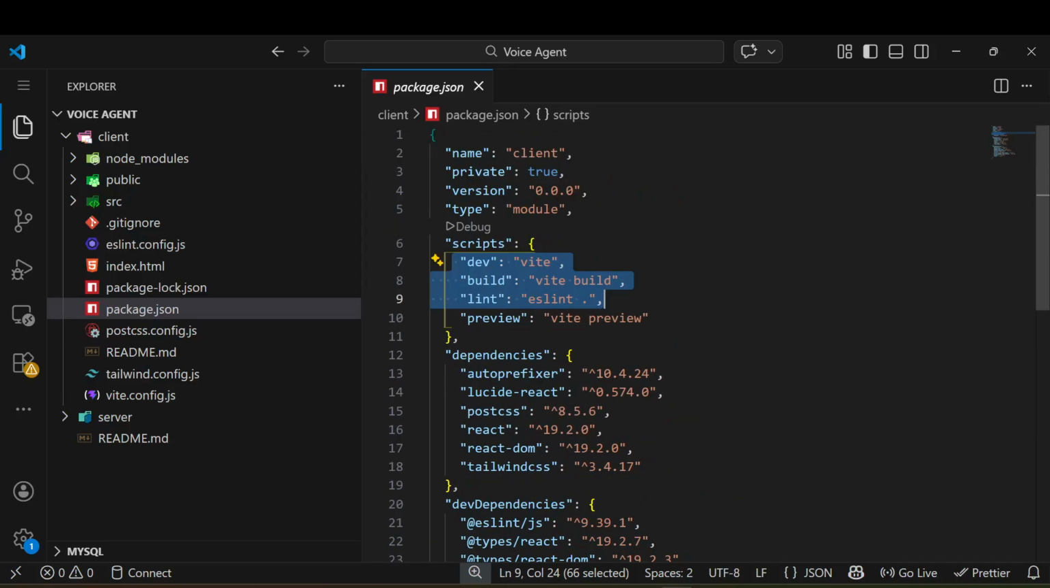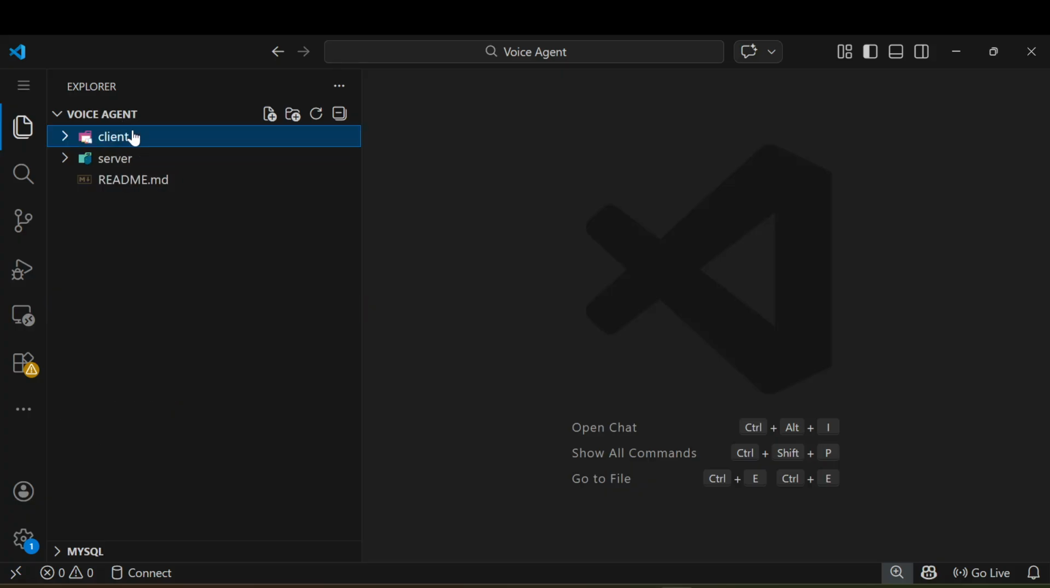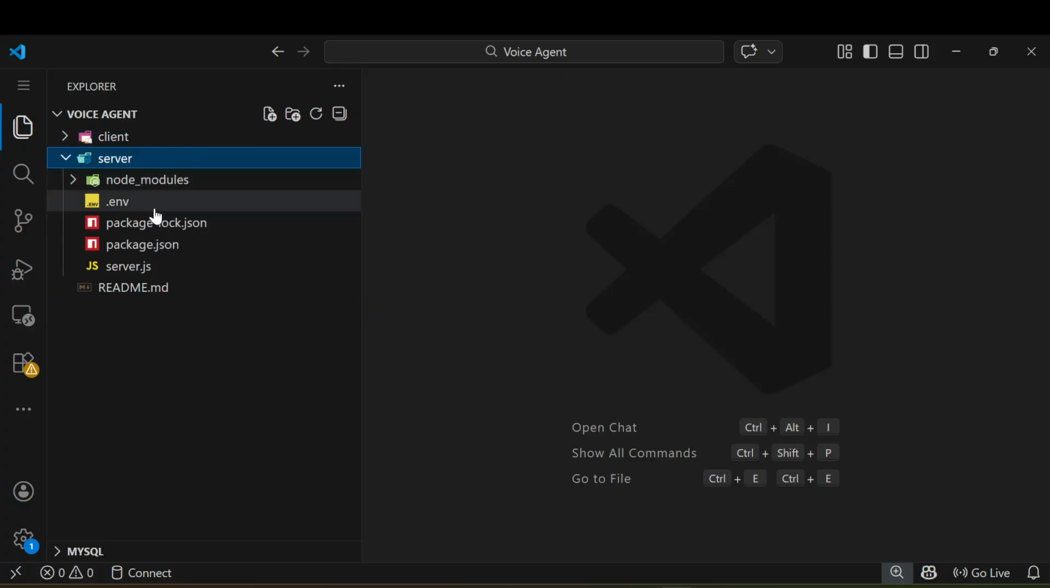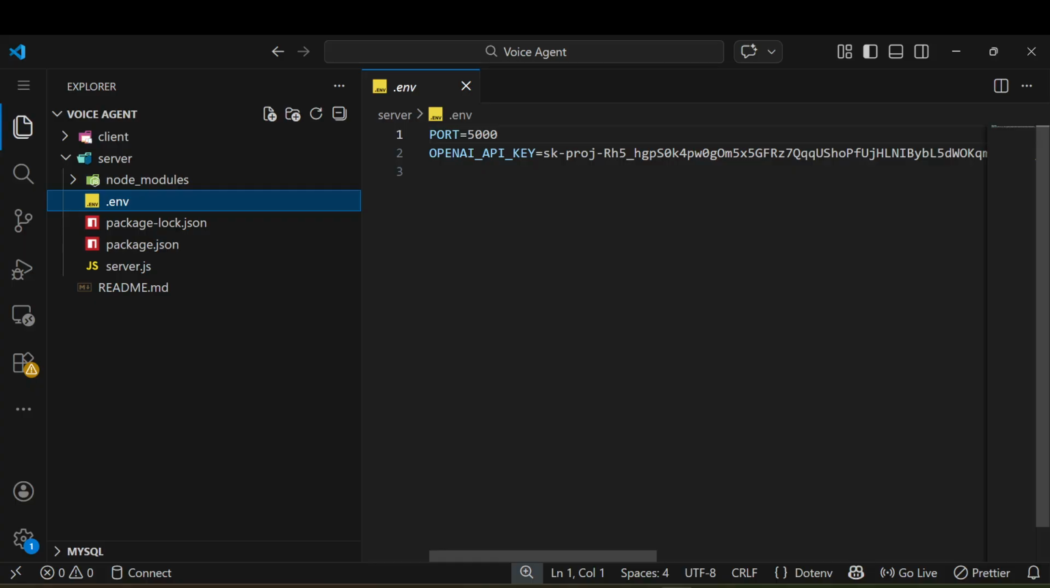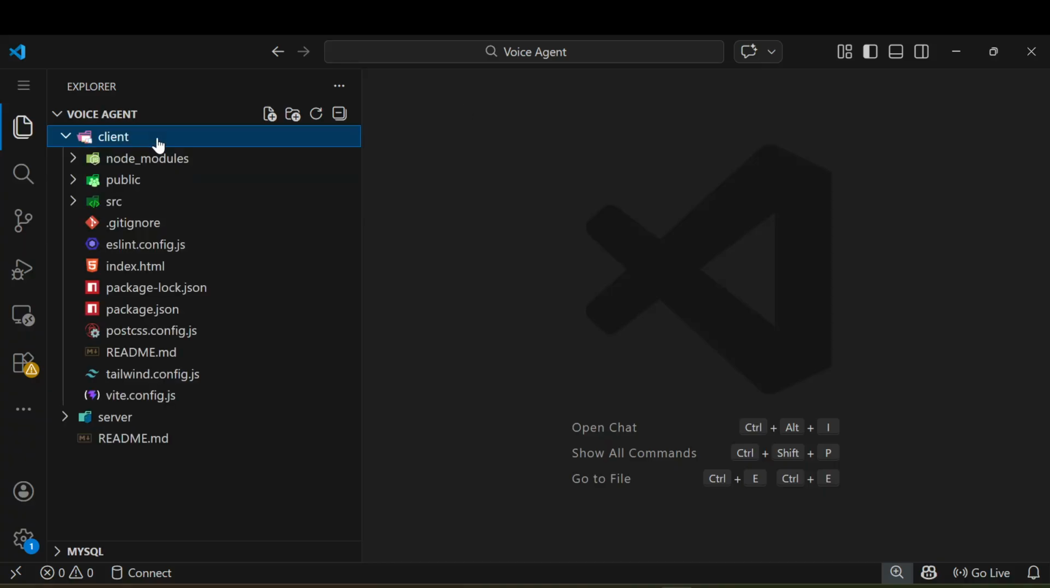Nothing more here. I don't want to go much deeper inside the client side. Of course you will get the code, just download it. The only thing you have to do, after downloading the whole code, is create a .env on the backend side. In the .env you have to provide a port and the OpenAI API key. And there we go. You just hit npm install for both sides and your application is ready. You can use it locally, so your voice agent is running only locally. Simple.